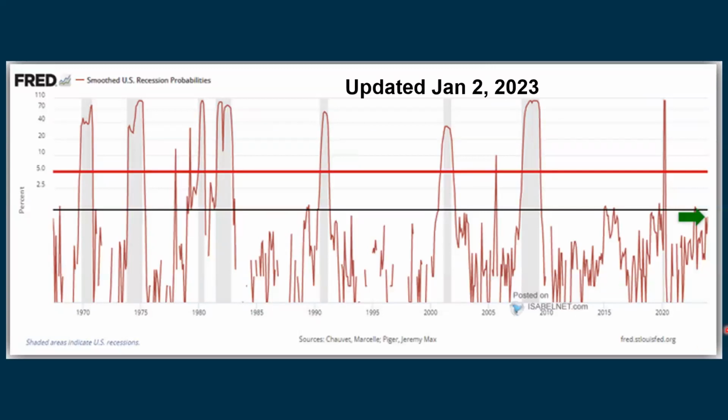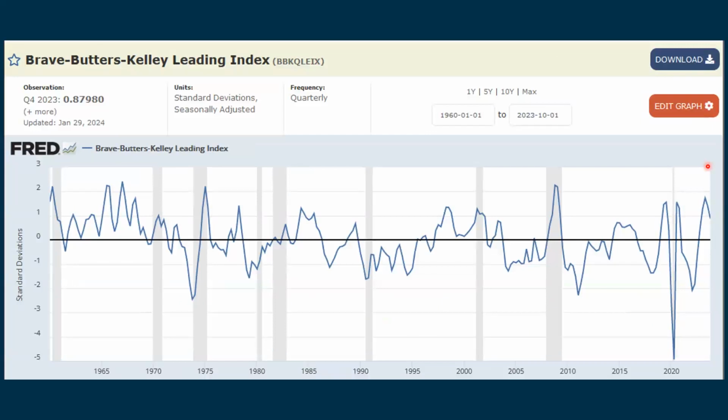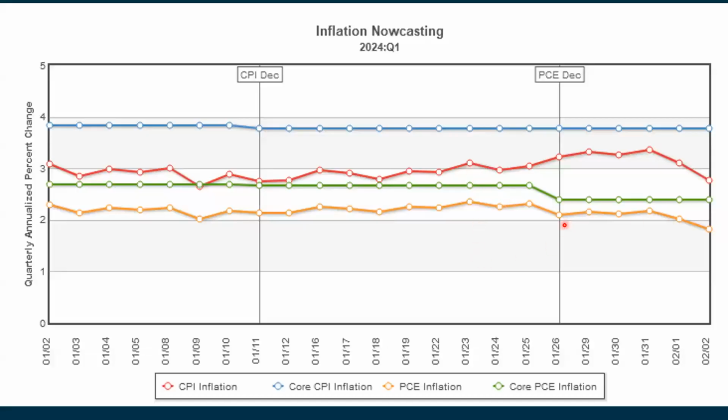This is updated. This is the smooth U.S. recession probabilities. We're below the black line. When we get above the red line, that's when we get nervous. And then looking at the Brave Butters, Kelly, this was updated last Monday, where we're seeing this coming down. We had been a little bit concerned as this was going back up. Now we've been seeing some declines here. The more that it goes down, the less likely it is looking that we will go into a recession. Keeping an eye on inflation, these are just the daily updates, looking at CPI and PCE inflation readings.